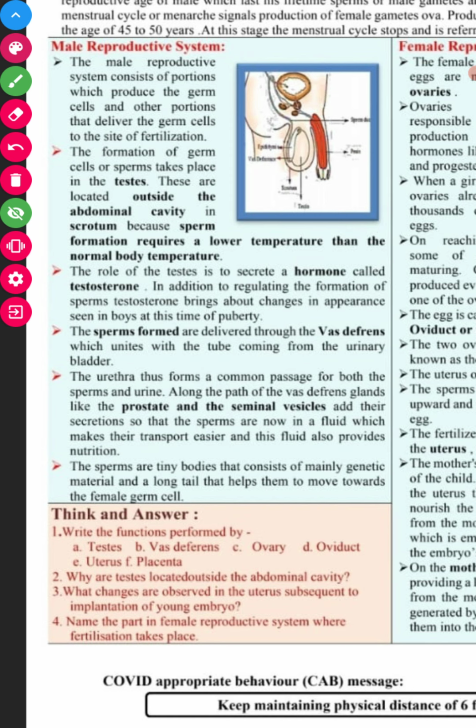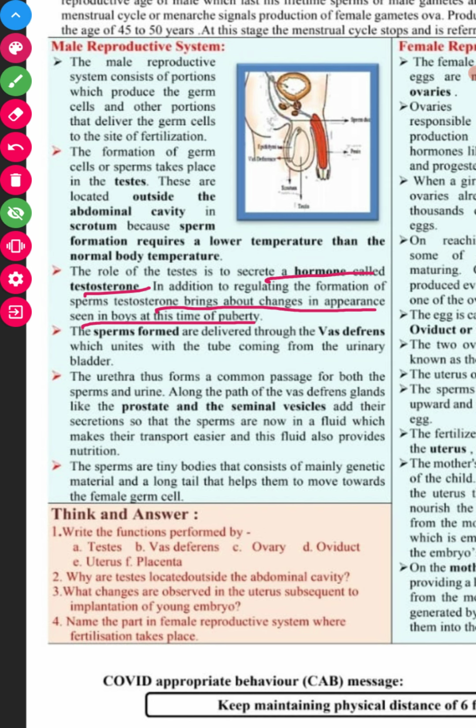The role of the testes is to secrete the hormone testosterone. In addition to regulating the formation of sperm, testosterone brings about the changes in the appearance of the boy during puberty, as it is required for the secondary sexual characters in boys.